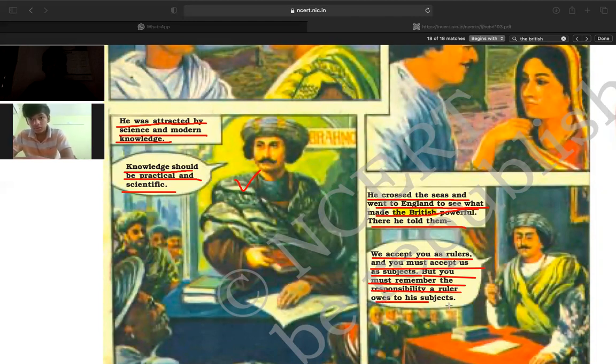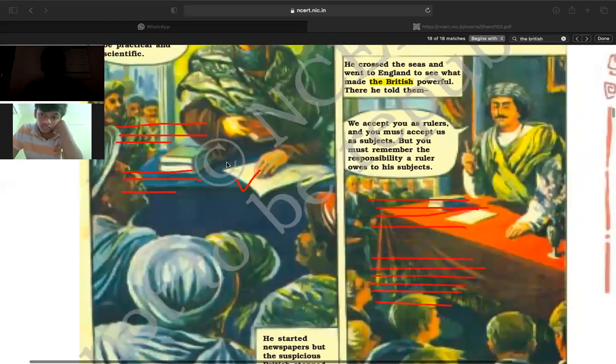The Britishers also understood Raja Rammohan. They accepted him as a king, but at the same time pointed out that his main priority should be looking after the people, giving him a kind of message.